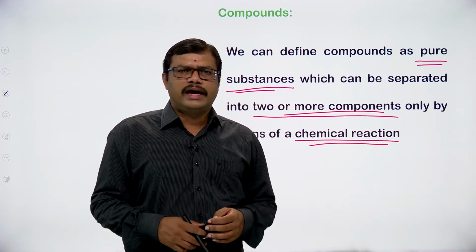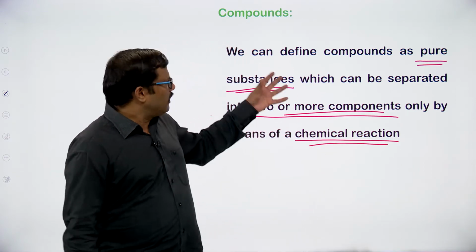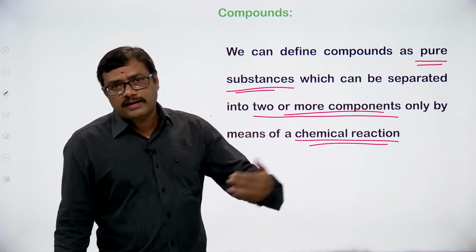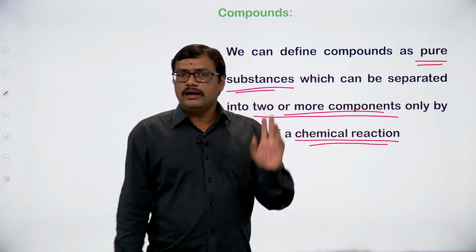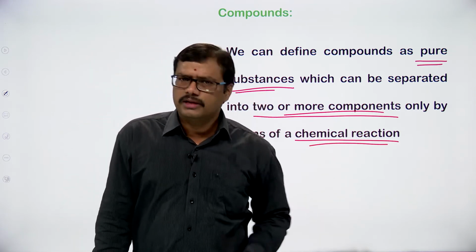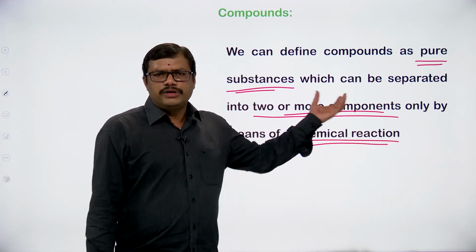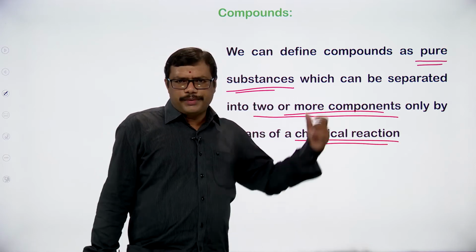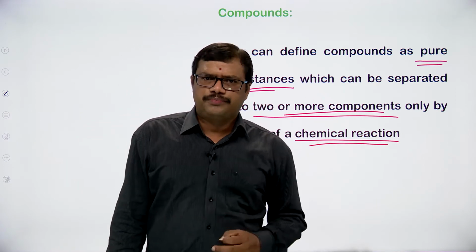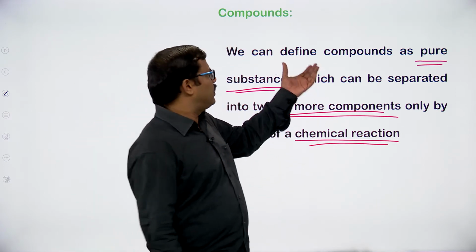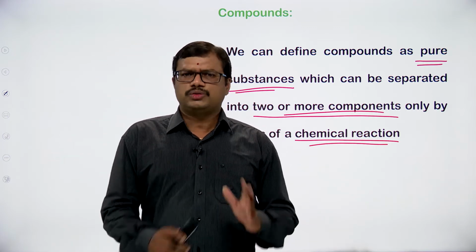But a compound can be further divided into simpler substances only by chemical reaction, not by physical methods. So a compound is a pure substance which can be separated into two or more components only by means of a chemical reaction. That is the definition.